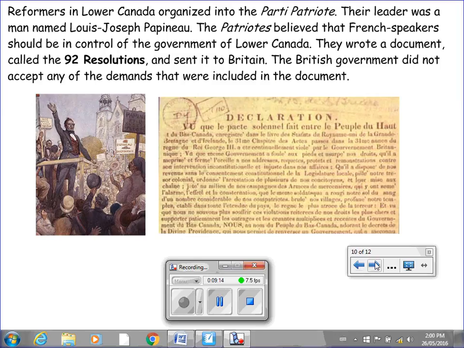Reformers in Lower Canada organized into the Parti Patriote. Their leader was a man named Louis-Joseph Papineau. The Patriotes believed that French speakers should be in control of the government of Lower Canada. They wrote a document called the 92 Resolutions and sent it to Britain. The British government did not accept any of the demands that were included in the document.